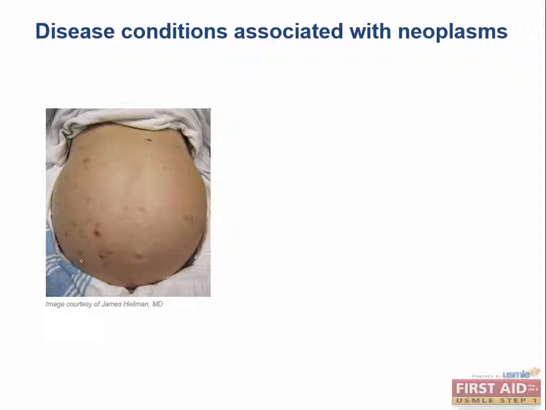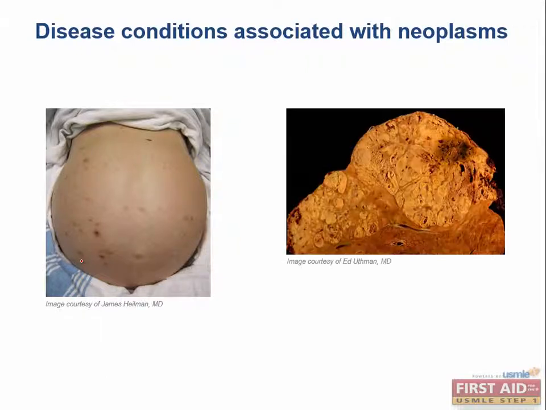And all this chronic inflammation from hepatitis over and over again can predispose an individual to what type of malignancy? So all these free radicals around can actually damage DNA and cause primary hepatocellular carcinoma. And you can see this here in this singular necrotic mass that's enlarging here in the liver. So that's primary hepatocellular carcinoma. We'll talk about that a little bit more later.